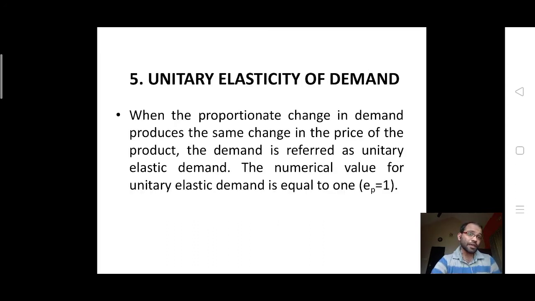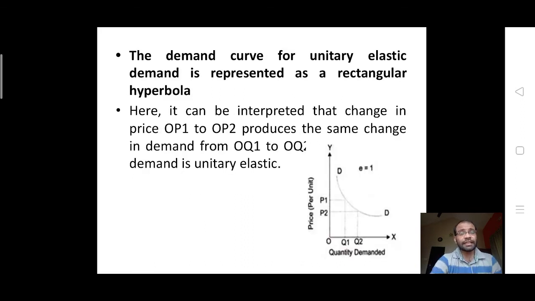Next, the last but not the least, is unitary elasticity of demand. When the proportionate change in demand produces the same change in the price of the product, the demand is referred to as unitary elastic demand. The numerical value for unitary elastic demand is equal to 1, which means EP is equal to 1. The demand curve for unitary elastic demand is represented as a rectangular hyperbola.